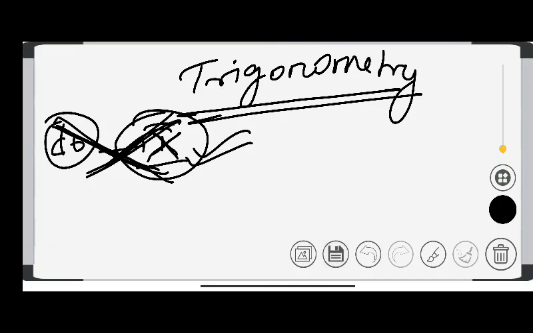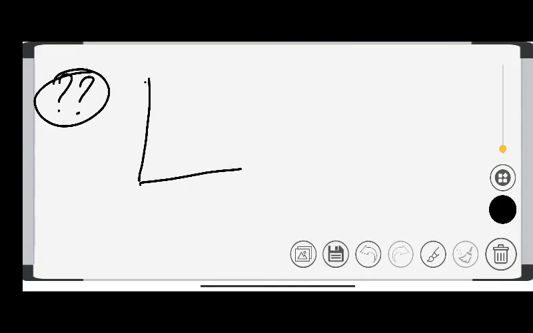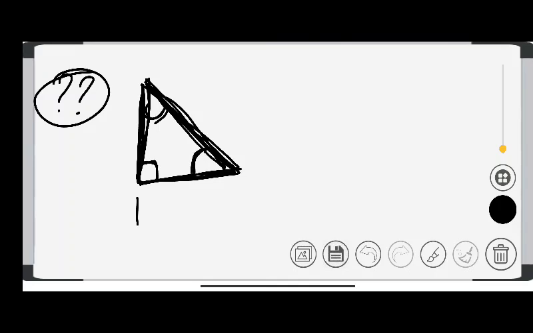So let's start. First of all, what is trigonometry? Have you ever thought about it? Trigonometry deals with the relationship between the sides, sides with its angle, in a right angle triangle.